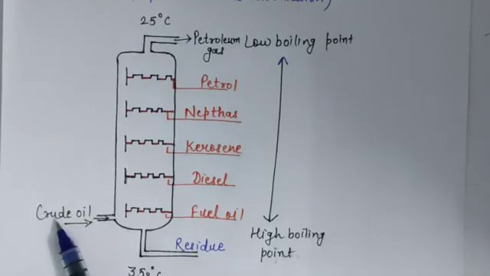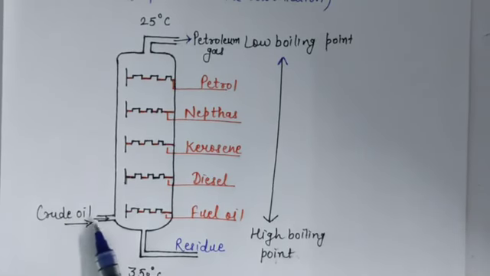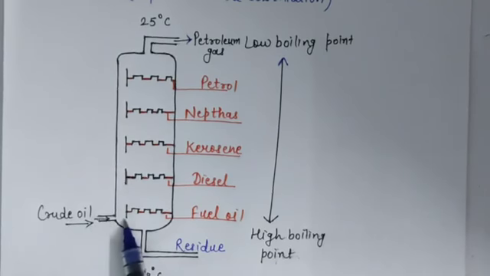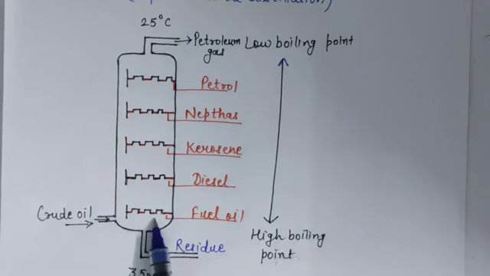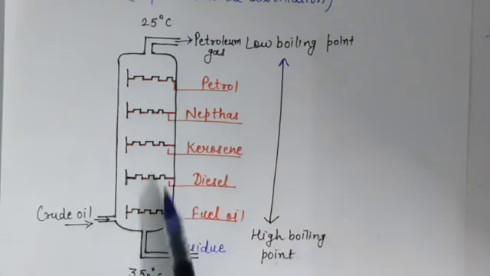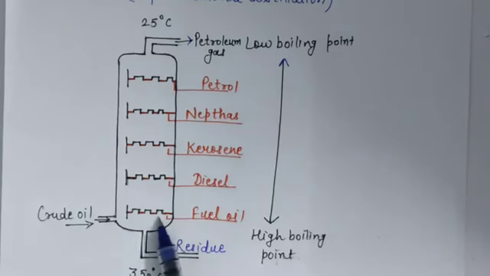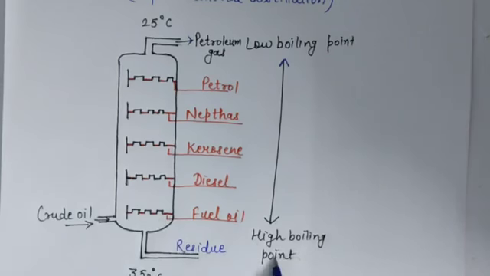So first of all, the crude oil is heated at about 400 degrees Celsius temperature. And from this end, the crude oil enters into the fractionating column and the components condense on the trays by their boiling point, because on the lowermost tray the temperature is high.